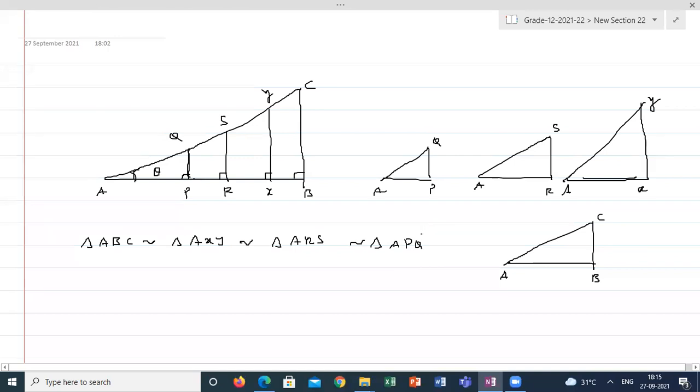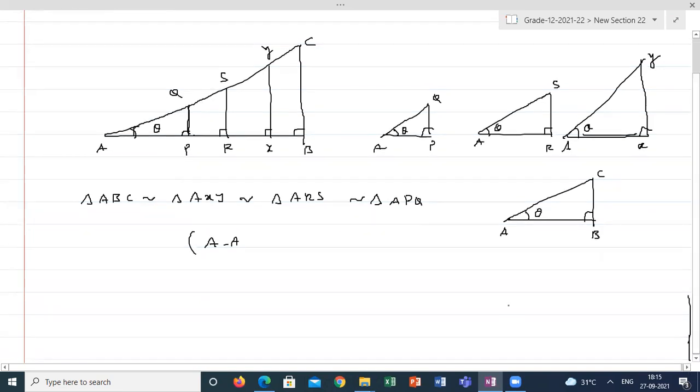Anyone, please respond. See here, A is the common angle in all the triangles. Angle A is equal to angle A is equal to angle A in all the triangles. And angle P is equal to angle R is equal to angle X is equal to angle B. So according to angle criteria, I can say all these four triangles are similar to each other. So if these triangles are similar, then the ratios of the corresponding sides are the same. What are the ratios?